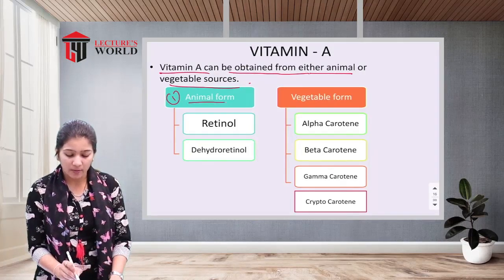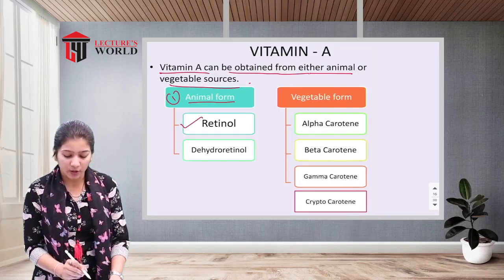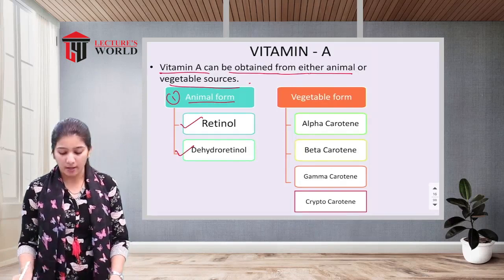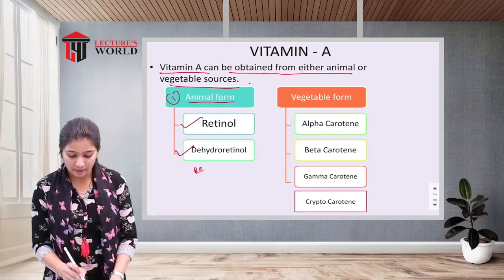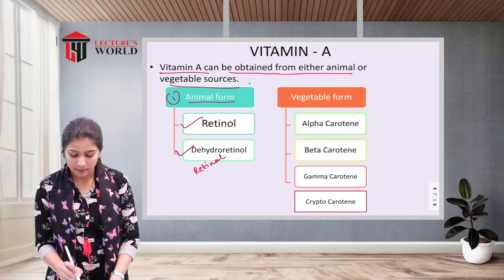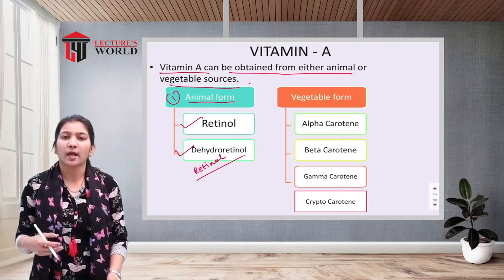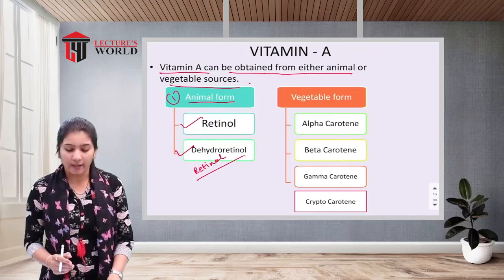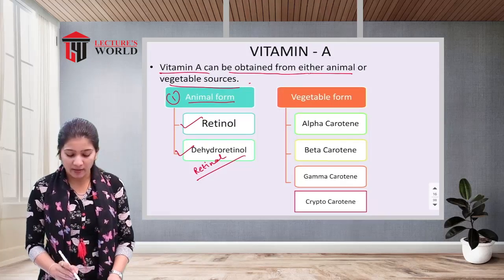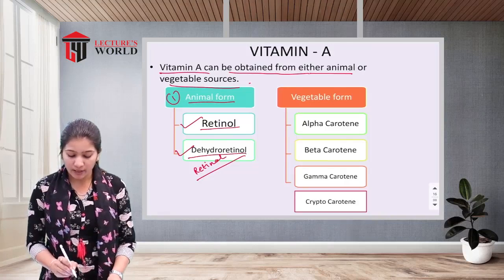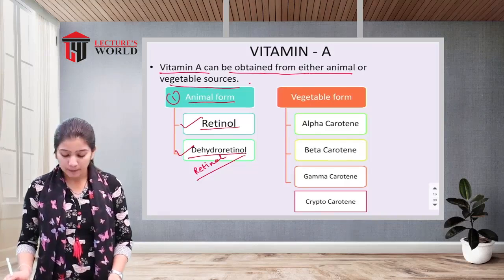From the animal source we are getting retinol and dihydroretinol. If we are having a non-vegetarian diet, we get these two forms of vitamin A, retinol and dihydroretinol.